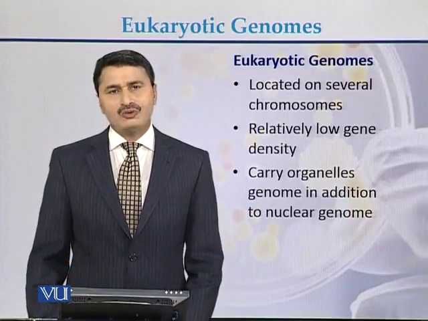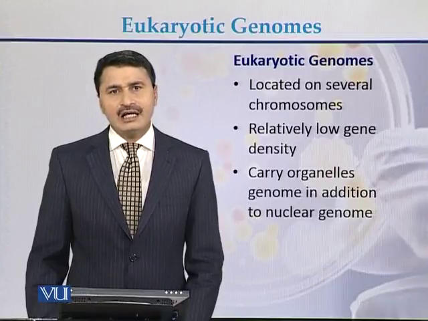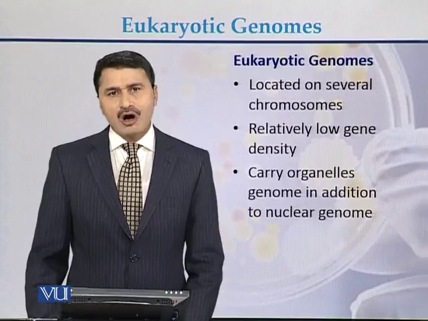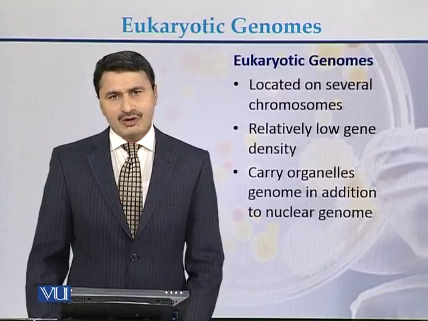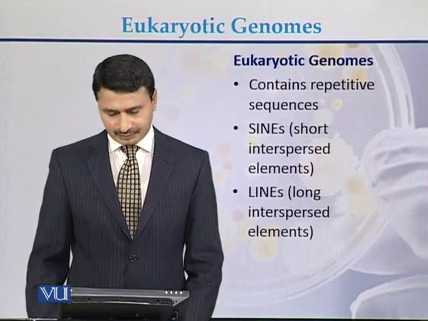So in case of eukaryotes, we can see that there is a nuclear genome which is present in the nucleus, while in addition to the nuclear genome, there is also an organelle genome that can be in the form of mitochondria and that can be in the form of chloroplast.